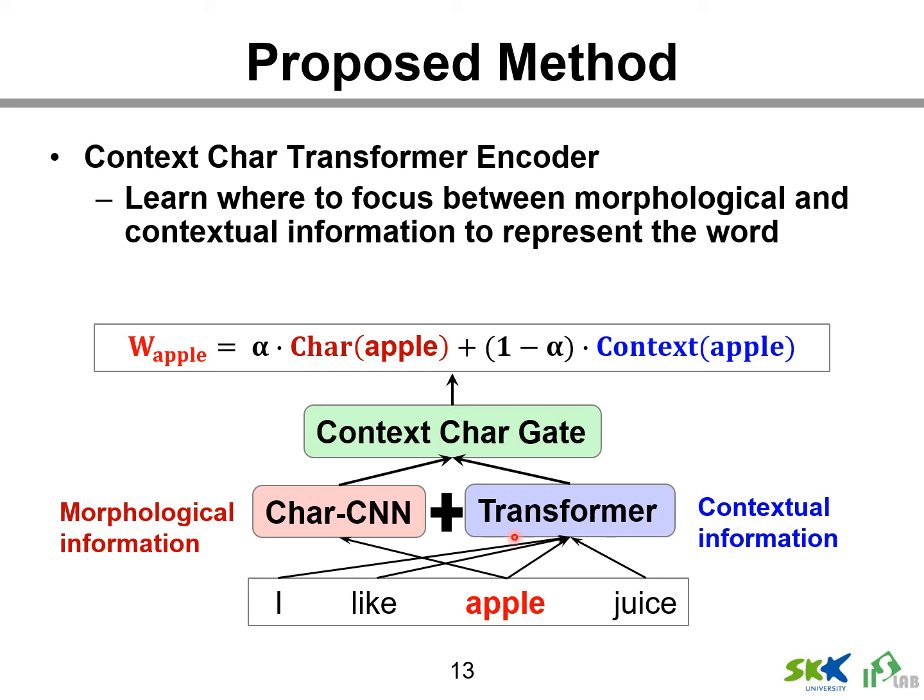For example, if there is a sentence, I like apple juice, one word embedding is obtained with the character CNN for each word, and another word embedding is obtained by using the transformer model for the sentence. Finally, by adding a module called the context character gate, a proper combination of word contextual information and morphological information is provided.